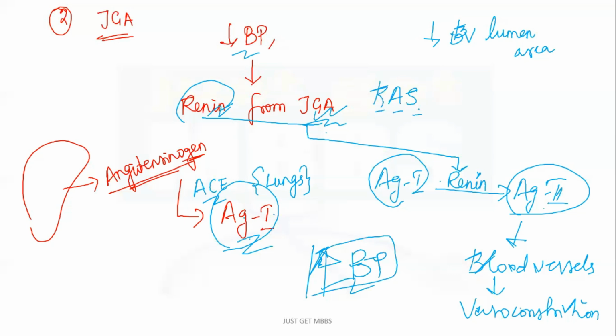Now, in our body, we also have something called RAAS. What is that? RAAS, that is renin angiotensin aldosterone system. If you remember from chemical control and coordination, aldosterone is a mineralocorticoid.